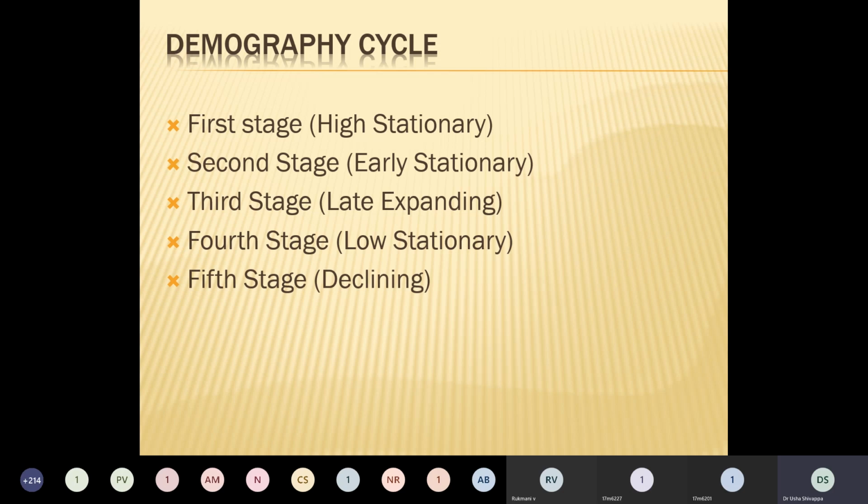Some countries like Germany and Hungary are in this stage, where there is no population growth at all. So these are the stages of the demographic cycle. Please remember this. This generally comes as a short answer in your exam.